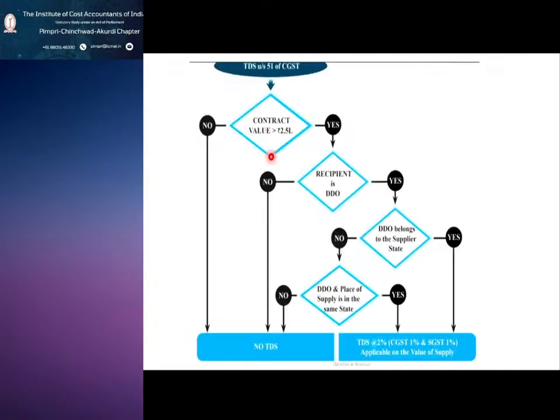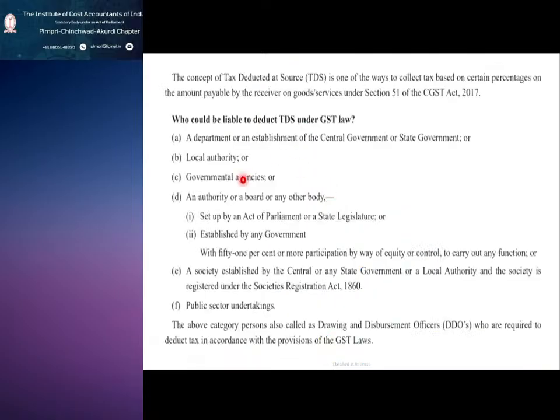So you have a contract value with the recipient who are DDOs. Okay, so if you have a contract value with XYZ Private Limited, whether they are DDO? No, they are not DDO. Who are DDO? These establishments like government, parliament, Societies Registration Act.